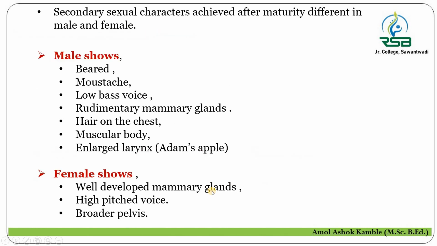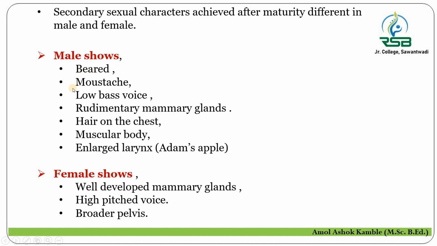Then we come to the secondary sexual characters in male and female. The secondary sexual characters are achieved after maturity. When maturity or puberty takes place, the secondary sexual characters appear in both male and female. They are different. What are the secondary sexual characters in male?